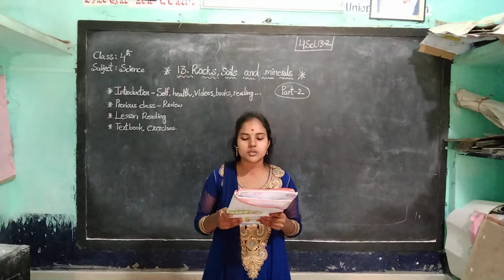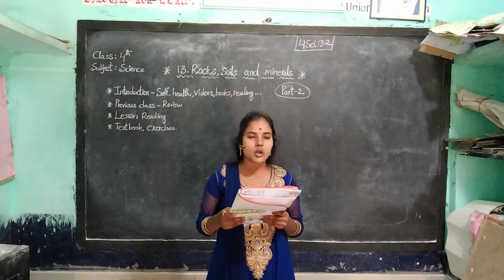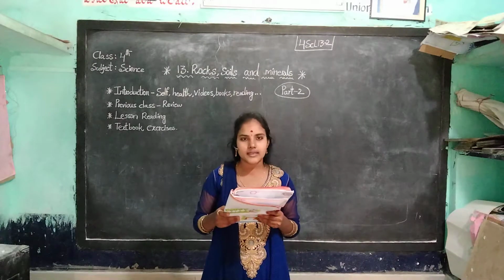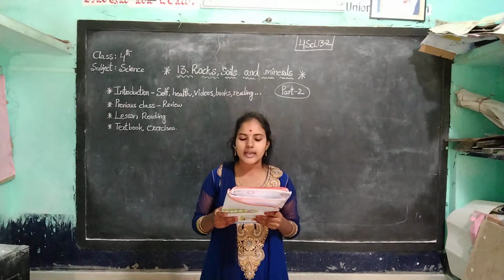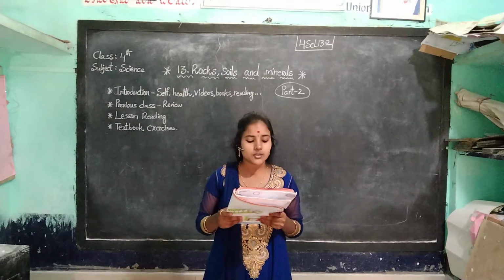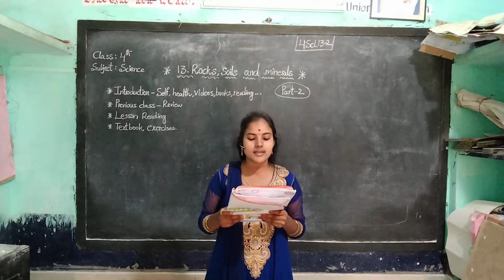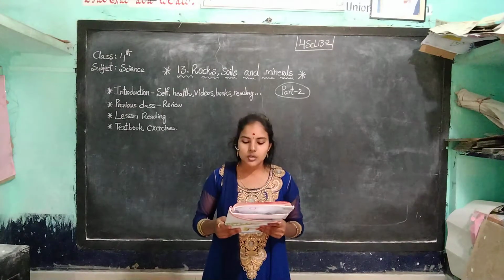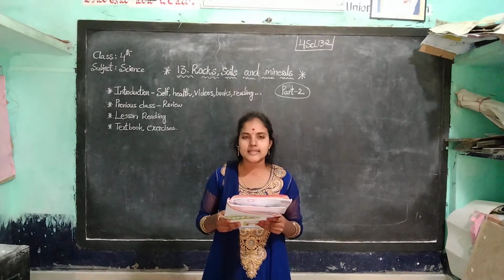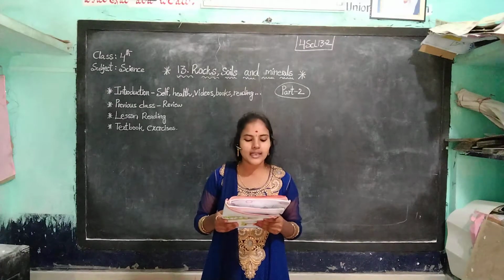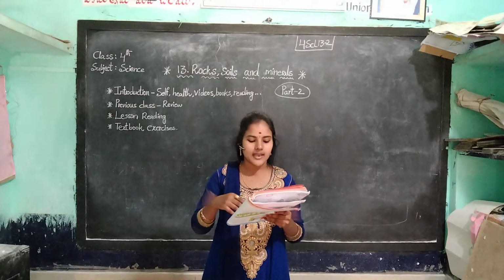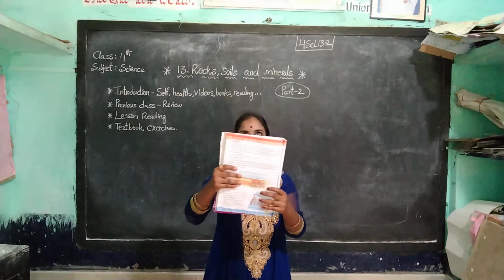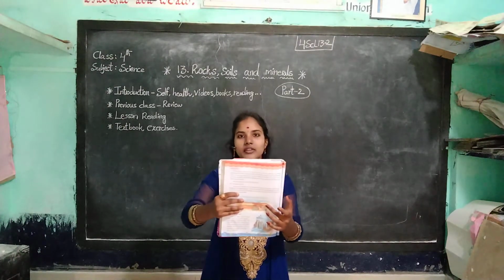When the wind blows strongly, a good part of the topsoil is carried away by it. In some parts of the country like Rajasthan, the strong winds carry away the sand from deserts to cover the fertile lands near to it, so that the fertile lands become unfertile. Okay, this is the picture for erosion by wind.